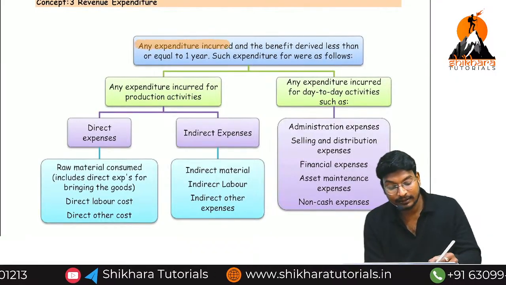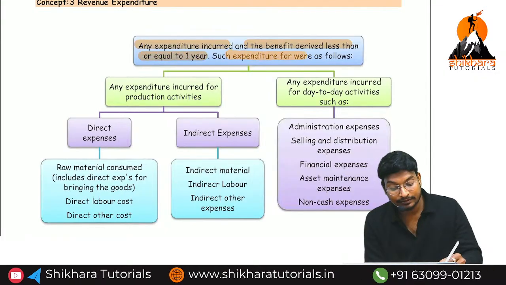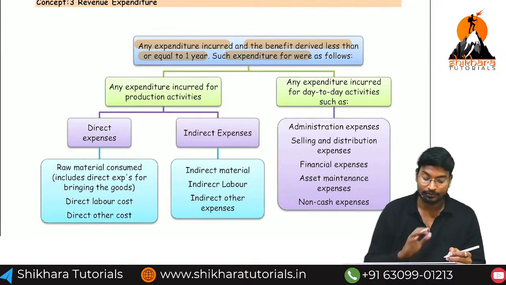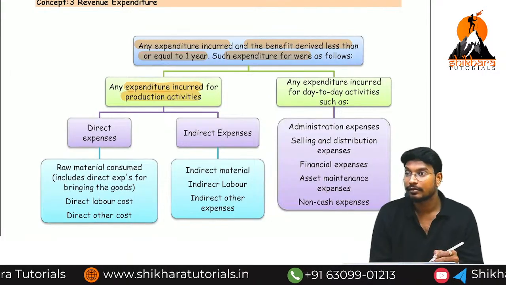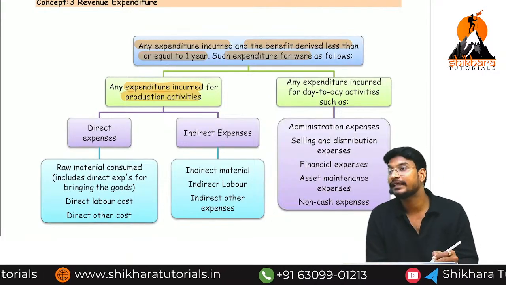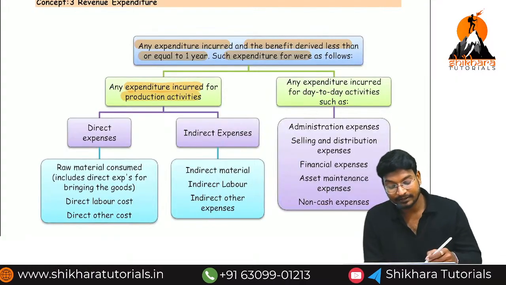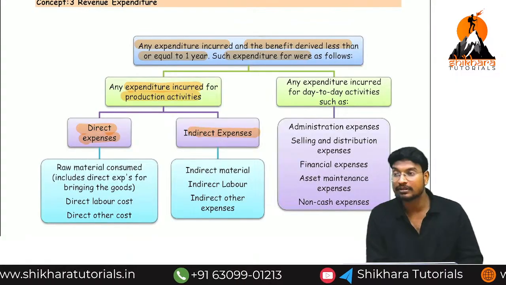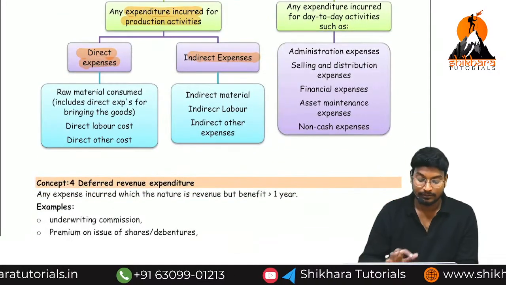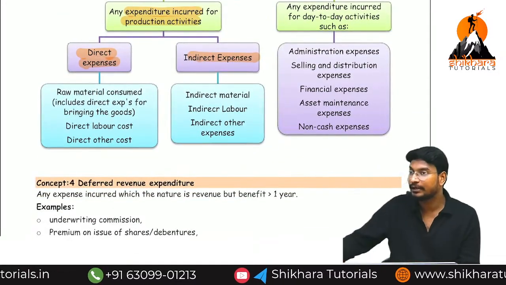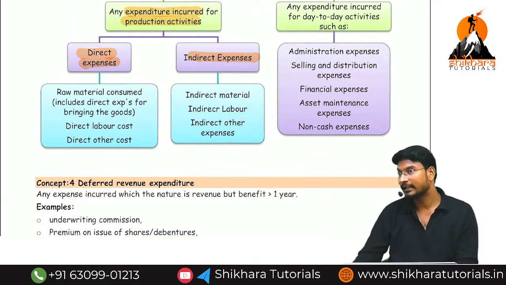Here they are saying: any expenses incurred where the benefit is derived in less than or equal to 1 year. Such expenses are as follows. This kind of expense can be any expense incurred for production activities. What is the meaning of production activity? Raw material purchase. This is an expense related to production activity. So, direct expenses and indirect expenses. In costing, remember the direct expense. What is the meaning of direct cost and indirect cost? If you see a table, what is the direct expenditure? Wood, iron, these are all called what?